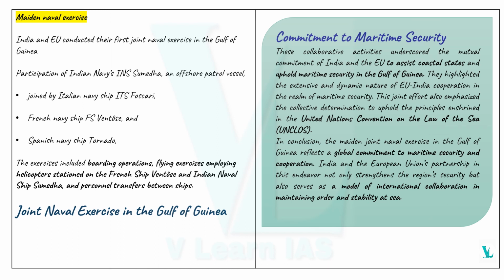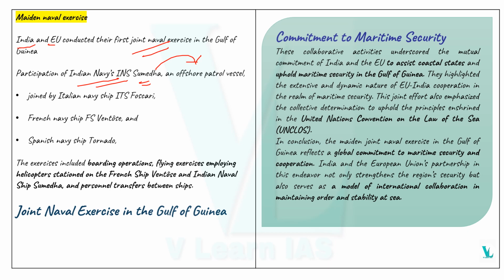So what do we mean by the maiden naval exercise? This has been recently conducted in the Gulf of Guinea. It is a type of joint naval exercise, and India and Europe conducted this maiden naval exercise where the Indian Navy's INS Sumedha participated. It is an offshore patrol vessel.